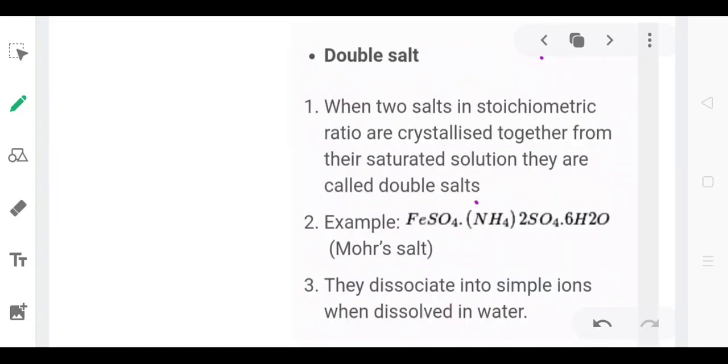The main point of difference between double salts and coordination compounds is that double salts, when dissolved in water, completely dissociate into their constituent ions, whereas coordination compounds don't lose their identity when dissolved in water.